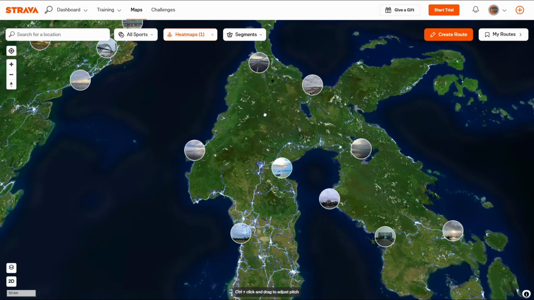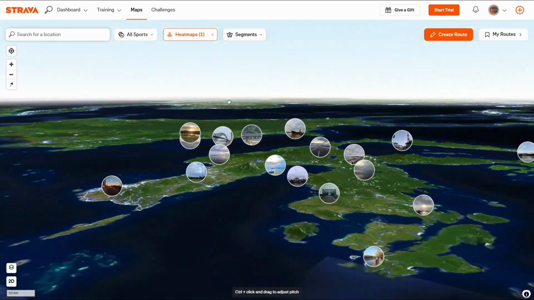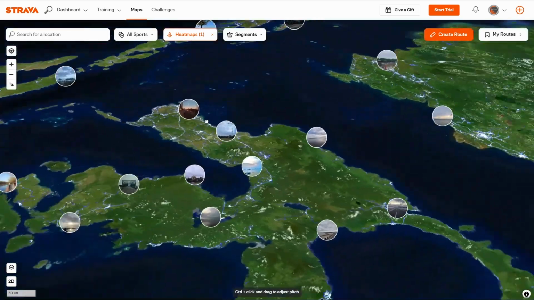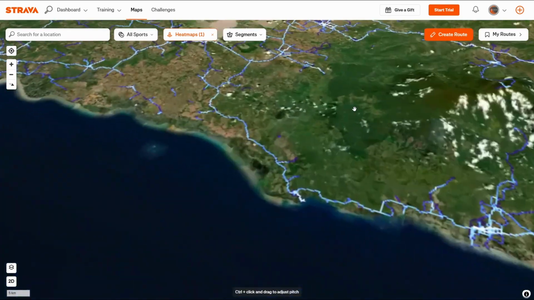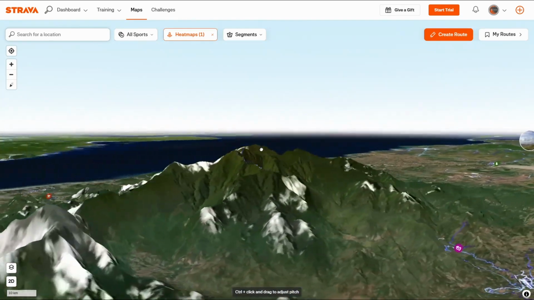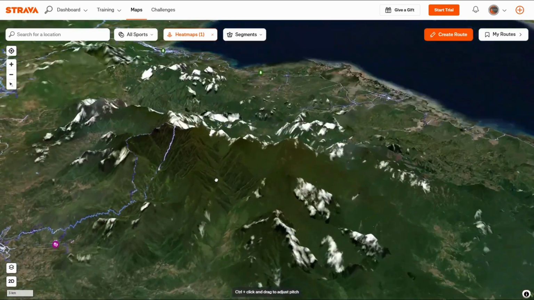Another reason why I think Strava is so highly useful for your initial actions or search planning for your missing persons is that it has really good, in-depth maps. And it has 3D maps, which allow you to zoom in on specific places and look at hills or mountains, and also the directions where people might have been in the past.